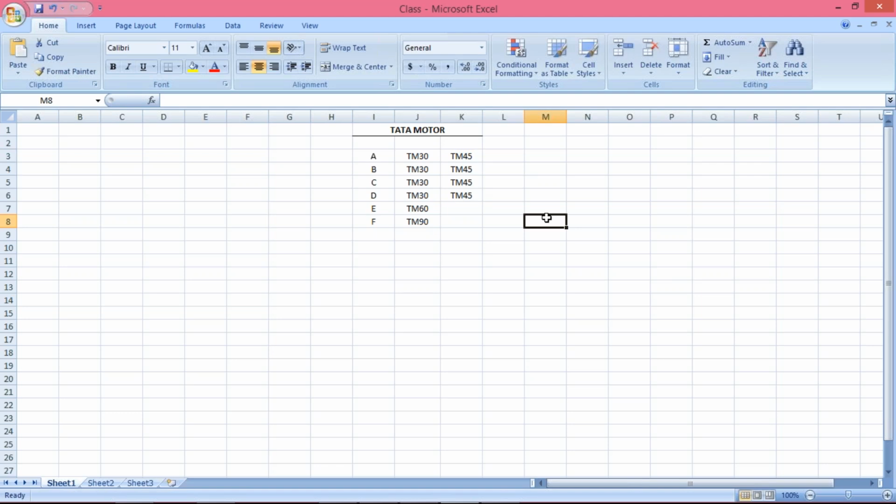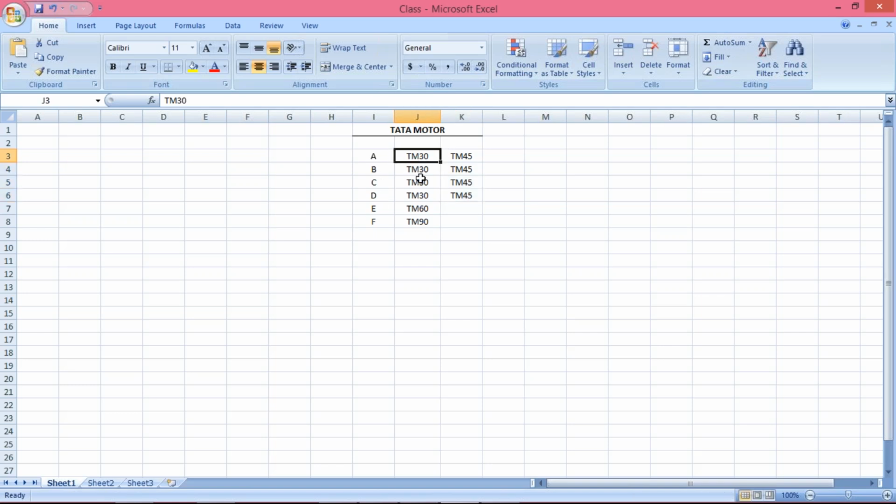So what will happen, guys? In that case, for all vendors using the TM30 terms of payment, we have to create a new terms of payment TM45, and that needs to be assigned against all the vendor masters using TM30. So first of all, you have to create the terms of payment TM45. How to set up or create a terms of payment is already explained, and I've already uploaded that video. You can watch that video and you'll come to know how to set up a terms of payment.